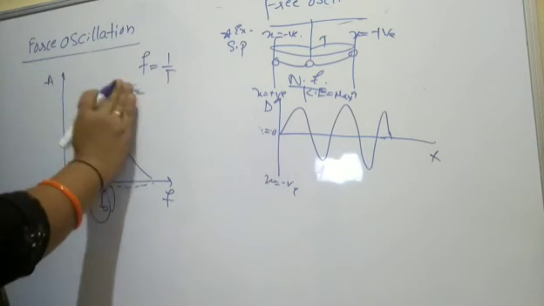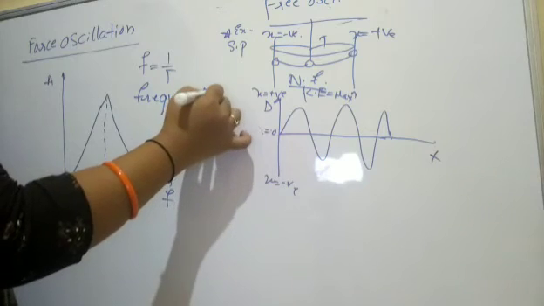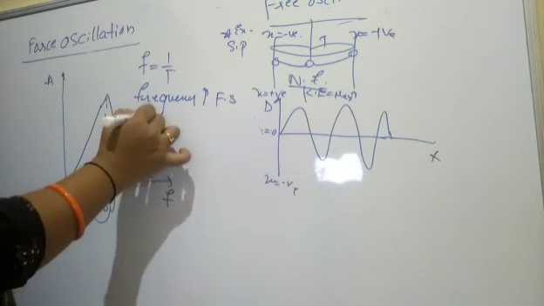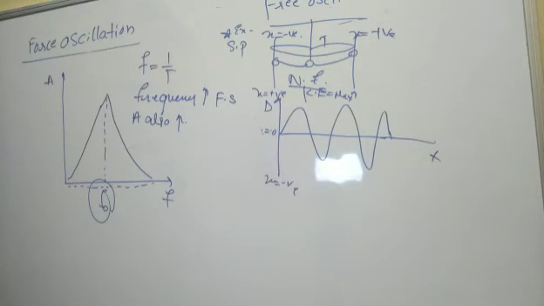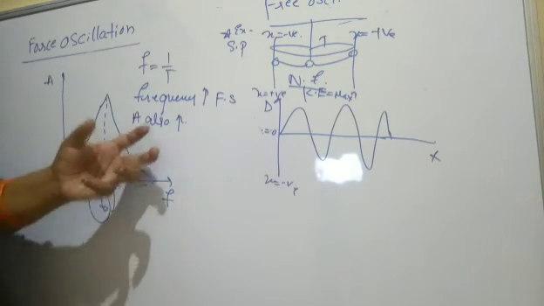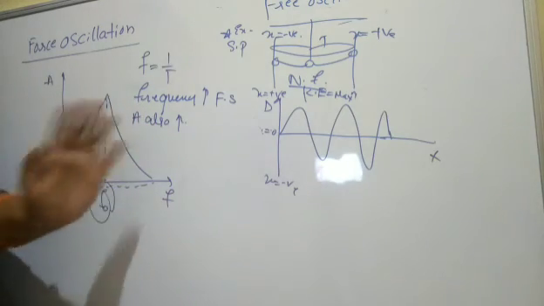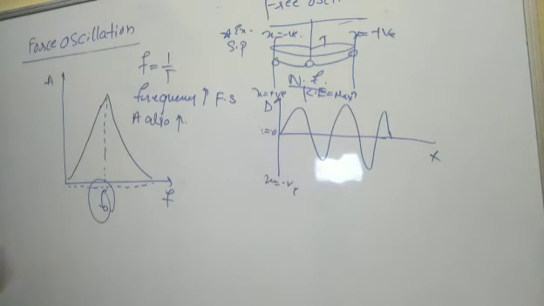When frequency increases in the forced oscillation here, amplitude also increases. And at one point, amplitude becomes maximum at the resonance frequency. Resonance in the sense what? The applied frequency matches the natural frequency, and they become equal to each other. That point we call the resonance frequency. The amplitude becomes maximum at the natural frequency, or resonance frequency, F naught here. So this is about the forced oscillations.